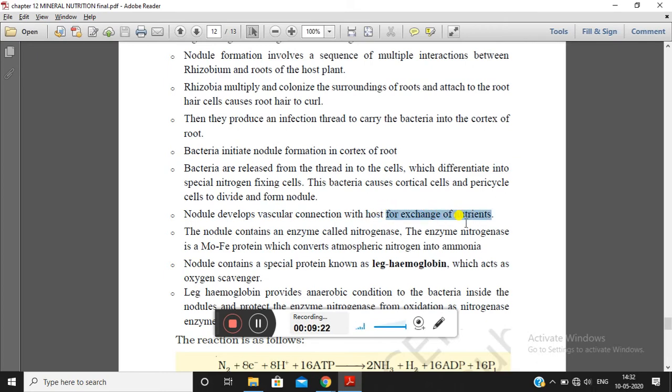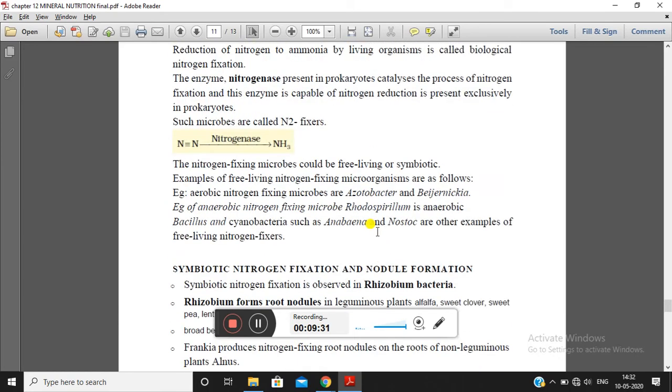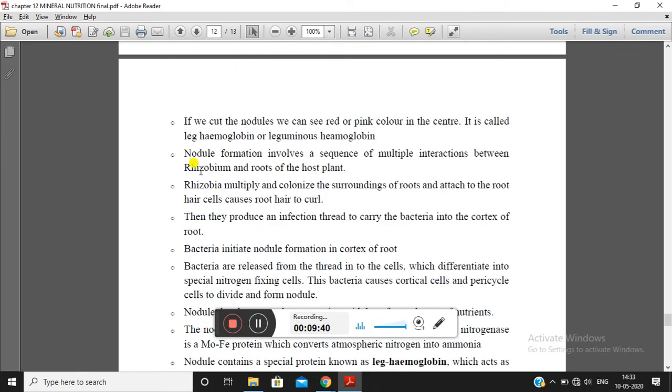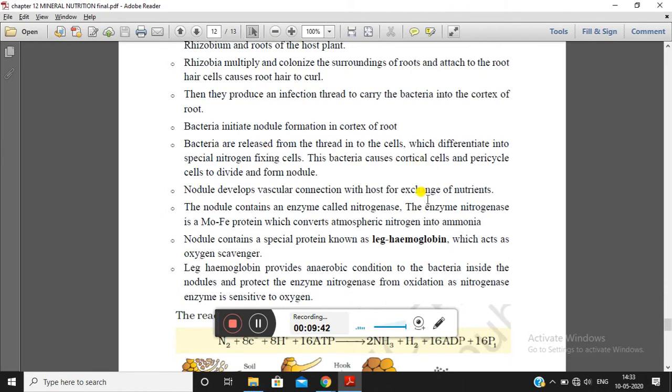Now the nodule contains a special enzyme known as nitrogenase. As students, we have learned earlier that the enzyme nitrogenase is capable of converting the nitrogen molecule into ammonia. So this nodule basically contains the enzyme nitrogenase. This enzyme nitrogenase is a molybdenum iron protein, and it helps in the conversion of atmospheric nitrogen into ammonia.